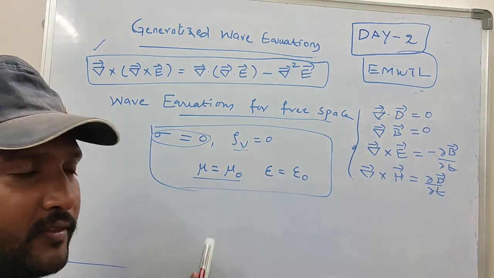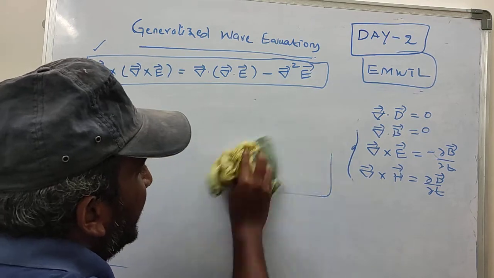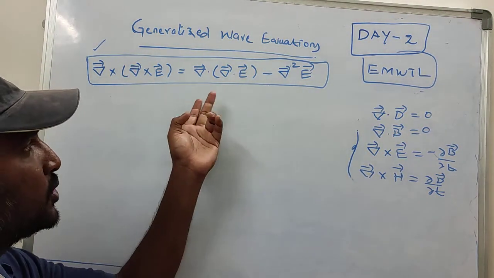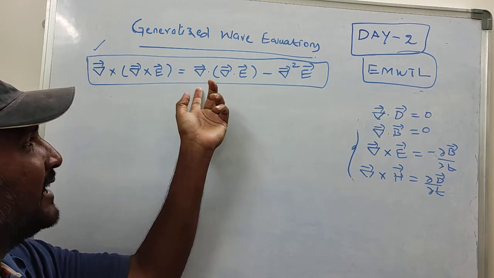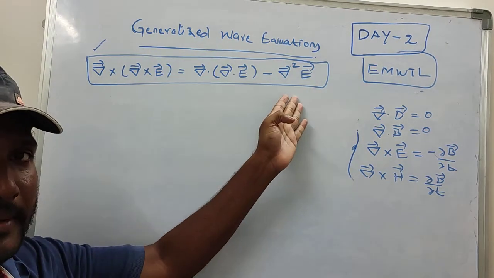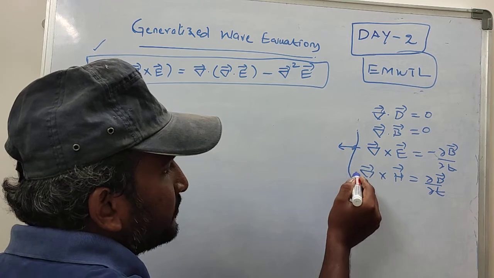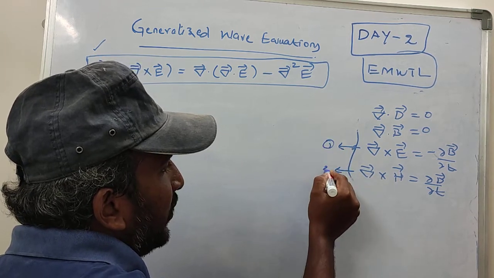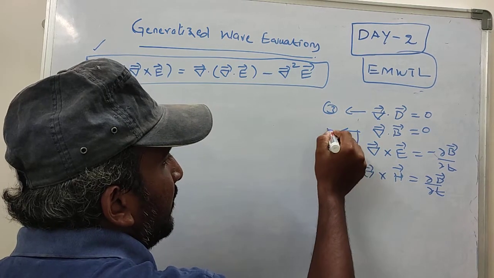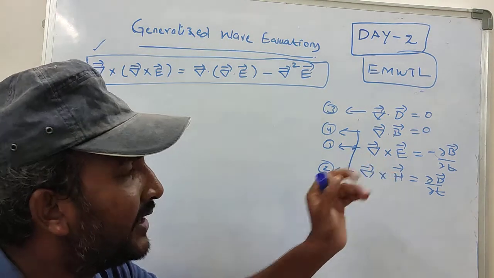Now shall we derive the wave equations for free space? Once again, this vector identity is very important. Curl of curl of electric field intensity is equal to gradient of divergence of electric field intensity minus Laplacian operator. Let us consider these as expression number 1, expression number 2, expression number 3, expression number 4. Now I am applying curl on both sides for equation number 1.